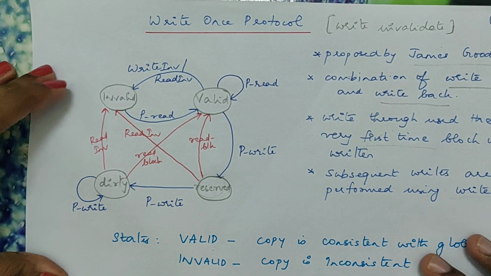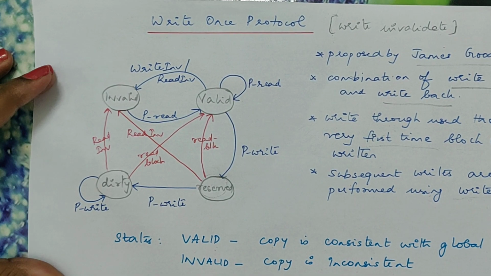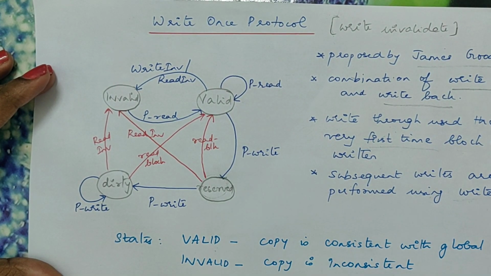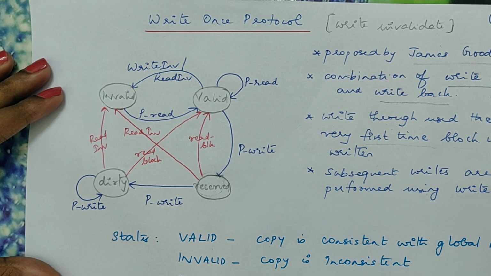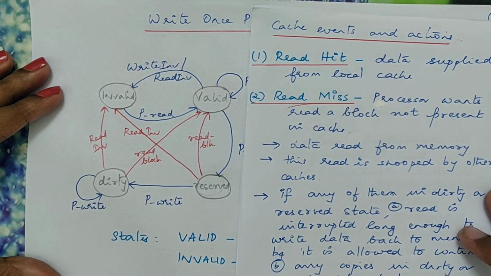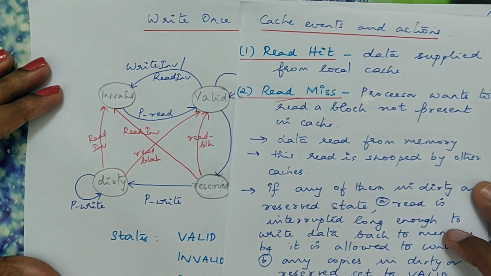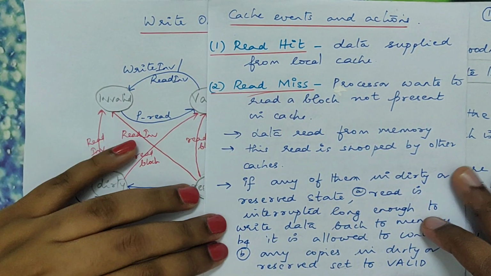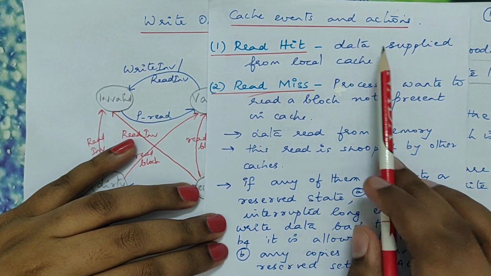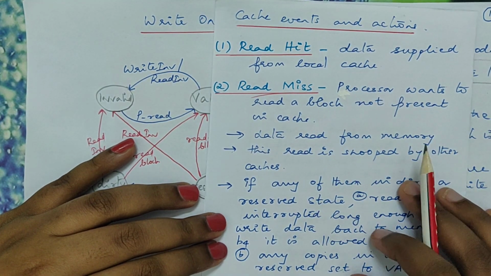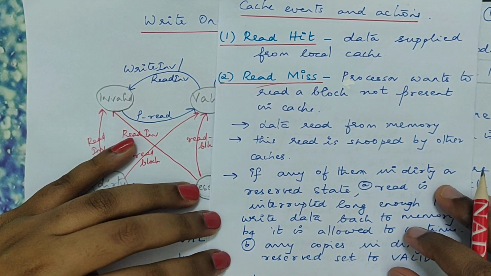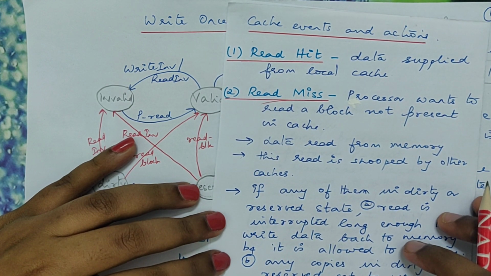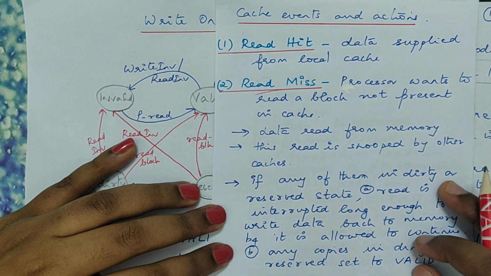So in order to understand this state diagram, we should learn some events and their corresponding actions. So we'll try to understand those events and actions. The first one we have is read hit. Read hit means the data will be supplied from local cache. The data is available in local cache and the data is supplied from local cache. That is a read hit operation.